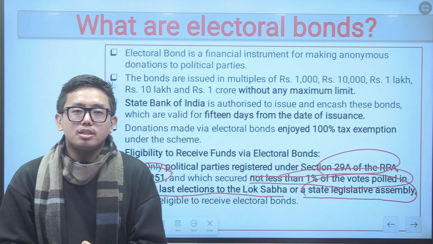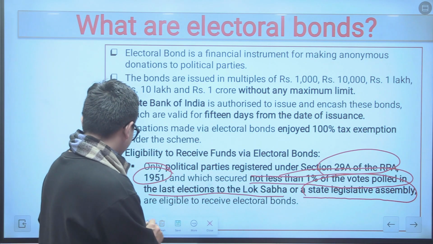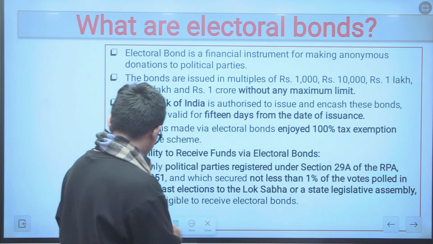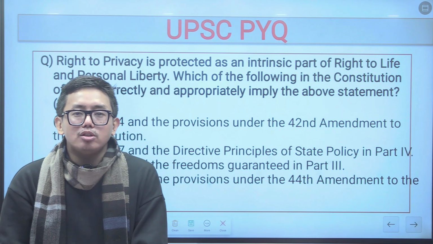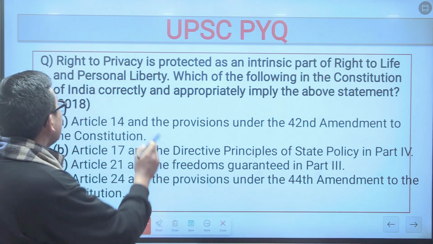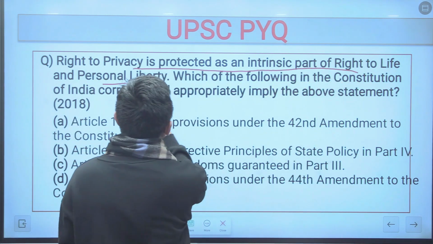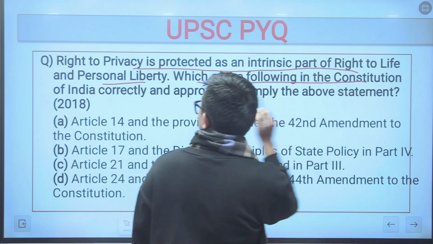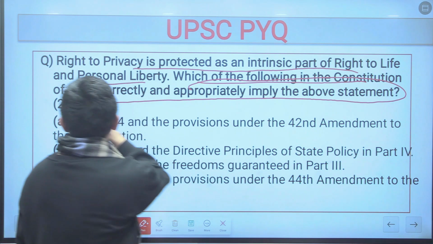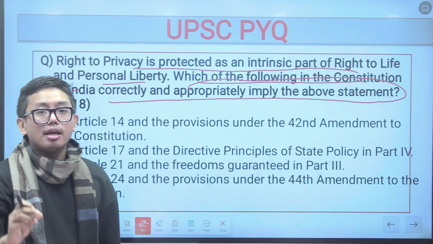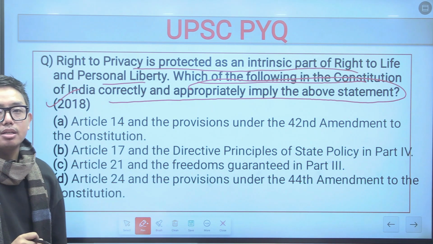Now let us look at the UPSC Civil Services PYQ that has been asked on a similar topic. UPSC in 2018 asked a simple question related to the right to privacy in India, and the question was, right to privacy is protected as an intrinsic part of right to life and personal liberty. Which of the following in the Constitution of India correctly and appropriately imply the above statement? So this question is basically about the article which relates to the right to privacy. This is a pretty simple question. So comment your answer in the comment section.